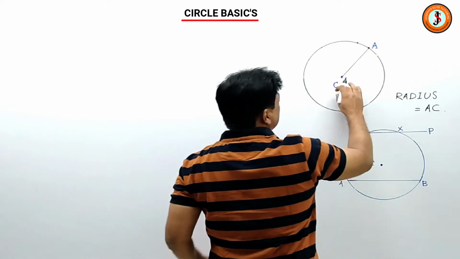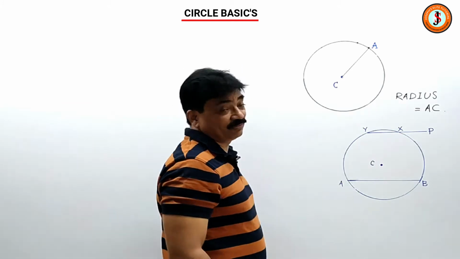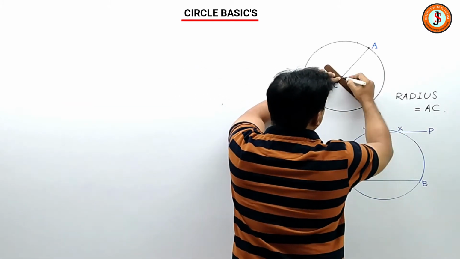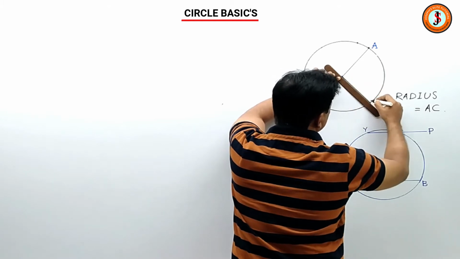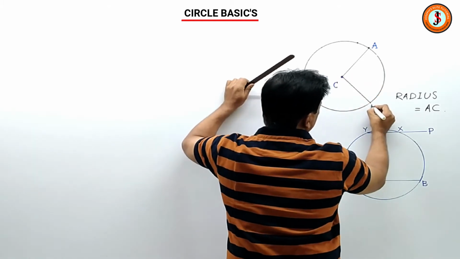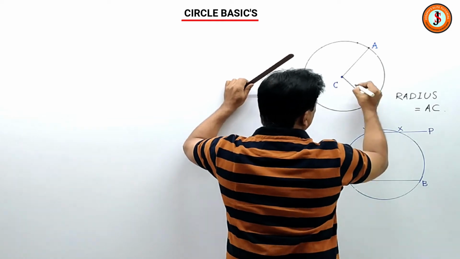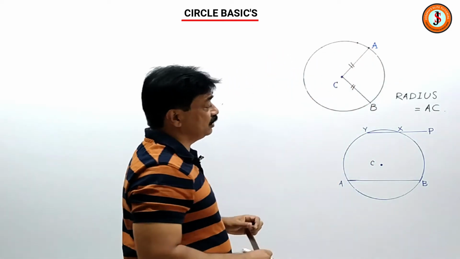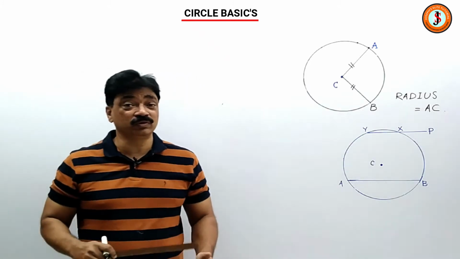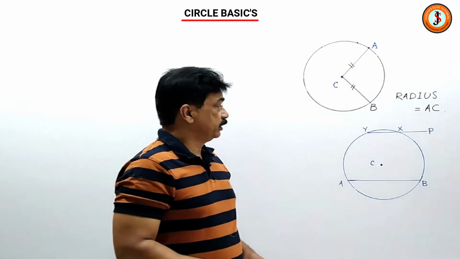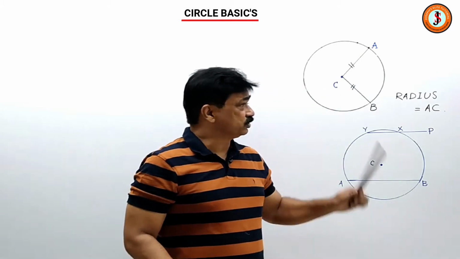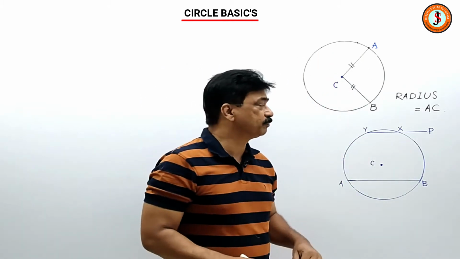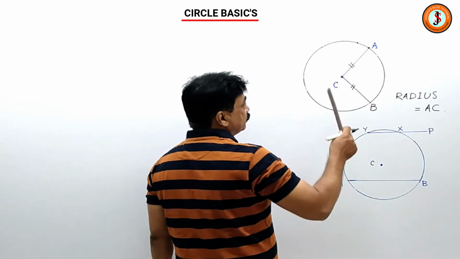So here AC is the radius of the circle, and I can draw one more radius just to explain you something. Suppose AB is another radius, then always for the same circle all the radii will be equal. So radius, radii, singular, plural. Now then, this is one of the most important things. Radius is important and it is always constant for a given circle.